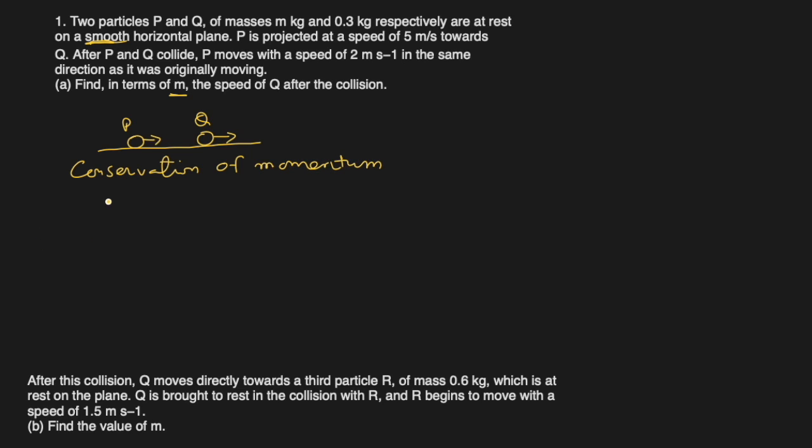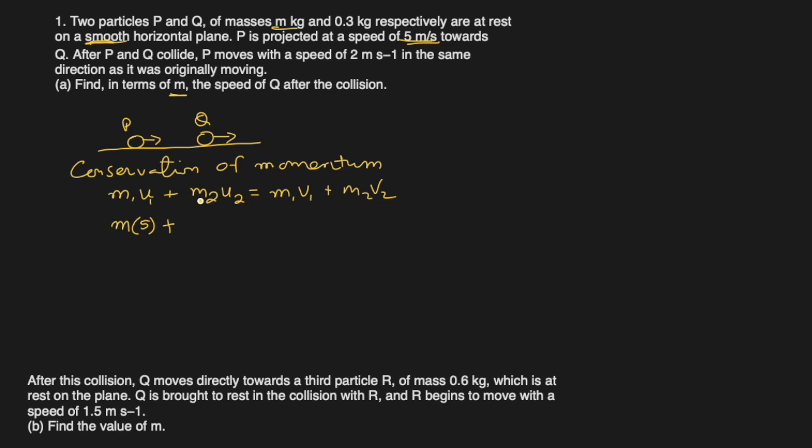Okay, so what does conservation of momentum mean? It says the mass of the first one multiplied by its initial velocity, we'll say u1, plus m2 u2, the mass and initial velocity of the second one, is equal to the mass and final velocity of the first plus the mass of the second particle multiplied by the velocity of the second particle. m1 is P, which is m kg, so it will remain m. u1, the initial velocity, it was projected at 5 meters per second, so 5.